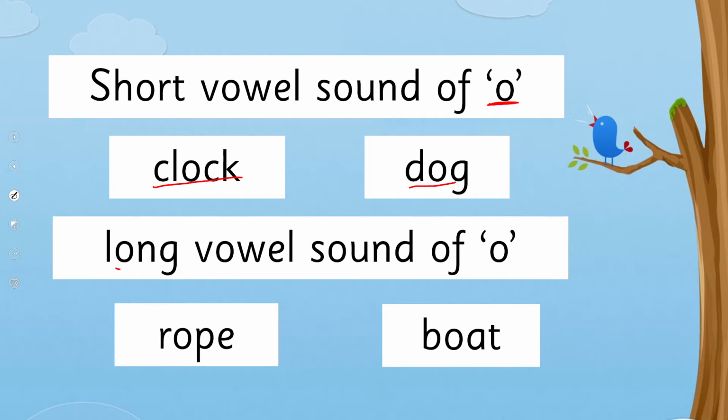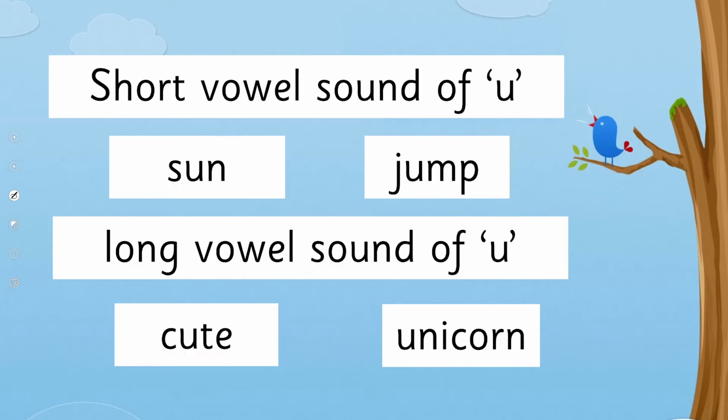And when it's long vowel sound of O, it sounds like O, as in rope, boat. And the last vowel sound, when it's short vowel sound of U, it sounds like u, sun, jump. And when it's long vowel sound of U, it sounds like U, as in cute, unicorn.